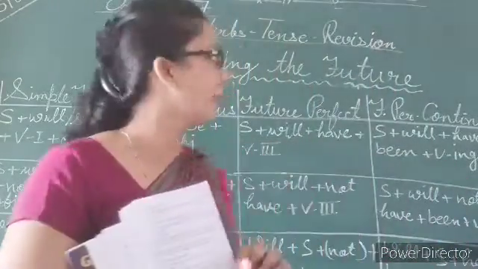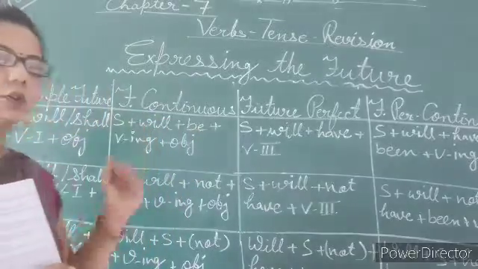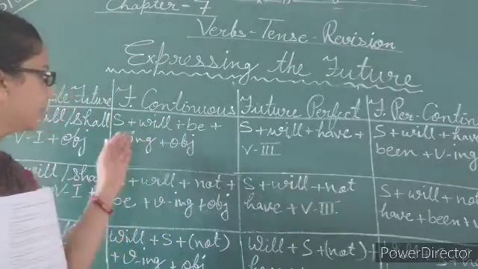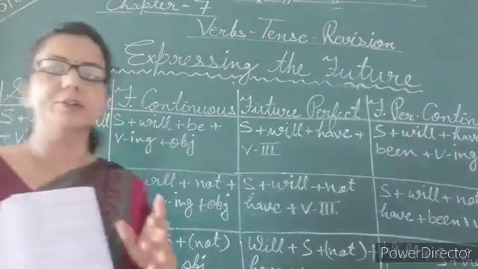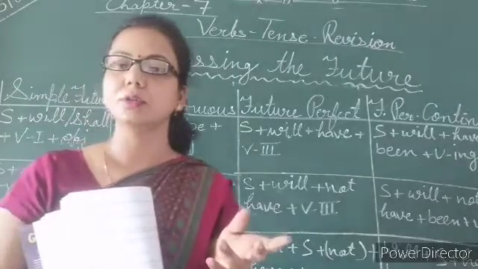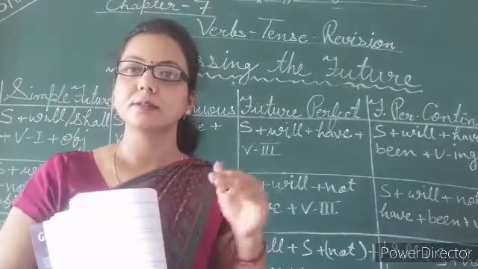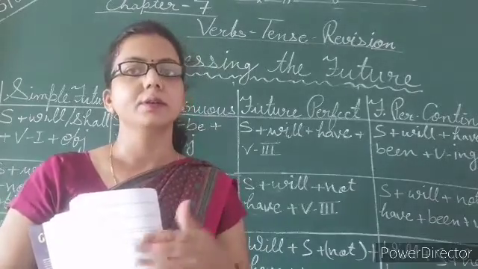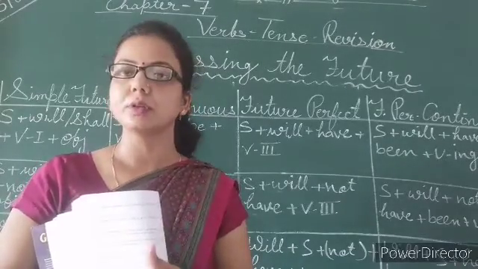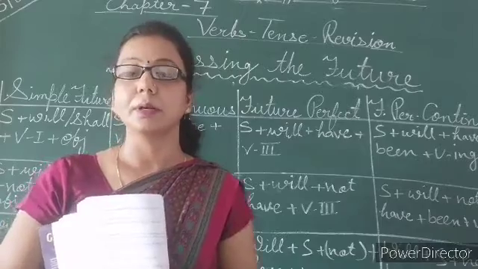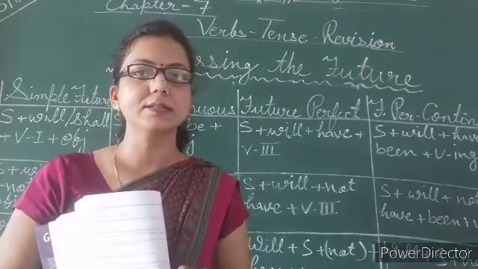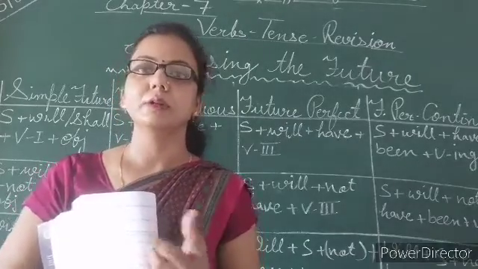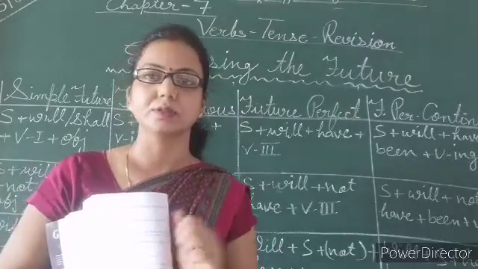Now move on to the future continuous. In the future continuous tense, as I earlier told you, continuous means work in progress. So we need to use the verb ing form. But this is a future tense, so we need to use the word will or shall. But where? What is the location? So have a look.